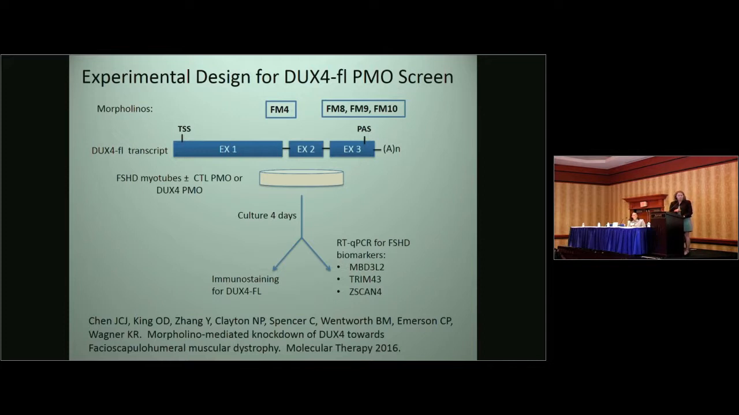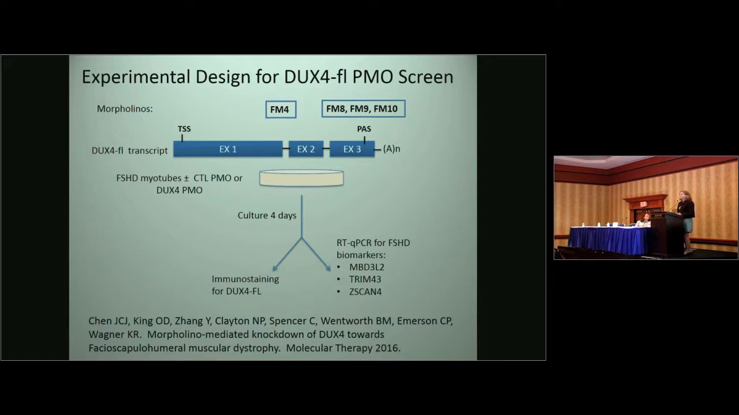The specific sequences are in our Molecular Therapy 2016 paper. The ones that we took forward included FM10, directed at the splice acceptor site of exon 1 and 2, and FM8, 9, and 10, to regions around the polyadenylation signal.